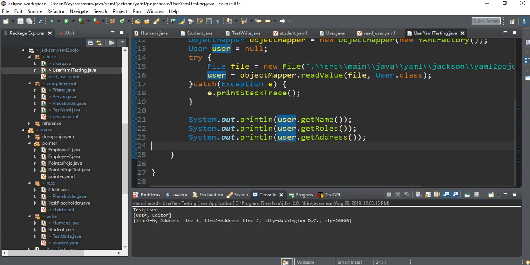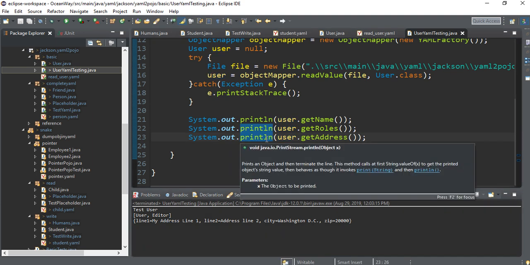See, so getName gives test user, then the roles is a list. Look at these brackets. So this is a list, that's why it is printed as a list. And address is a key-value map, right? So it has been printed as a map. Inside the curly braces, key equal to value, comma, key equal to value, again comma, key equal to value, right? So see the beauty of YAML, right friends?